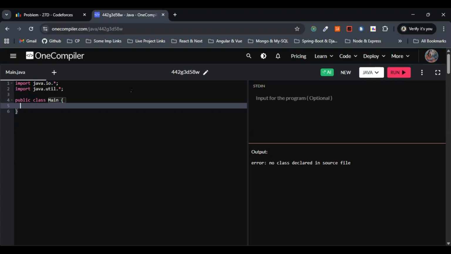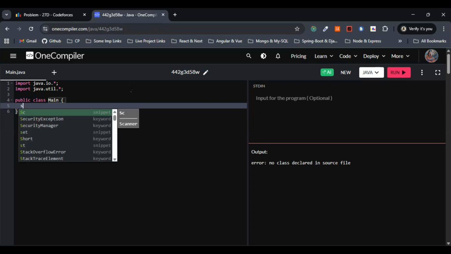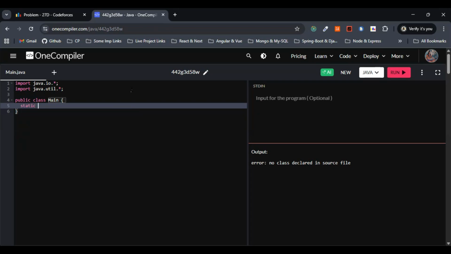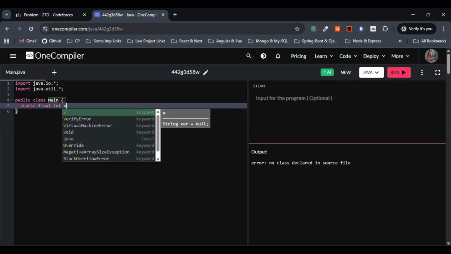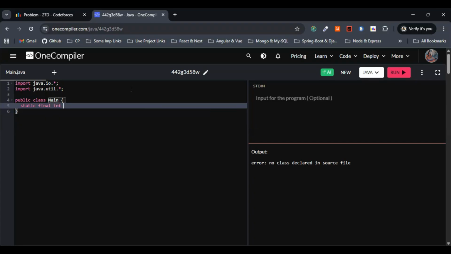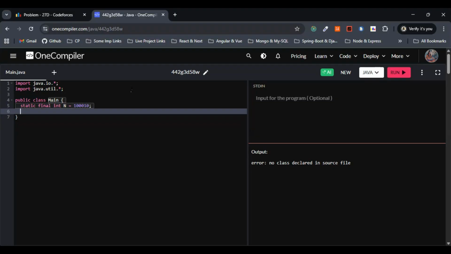Let's go with the large array bound initially, a safe upper bound for the M actually. So I'll go with static final int n here, 10010 according to the constraint size. We can call this one large array bound. Also we have to go with a, b, the endpoints, along with the column.